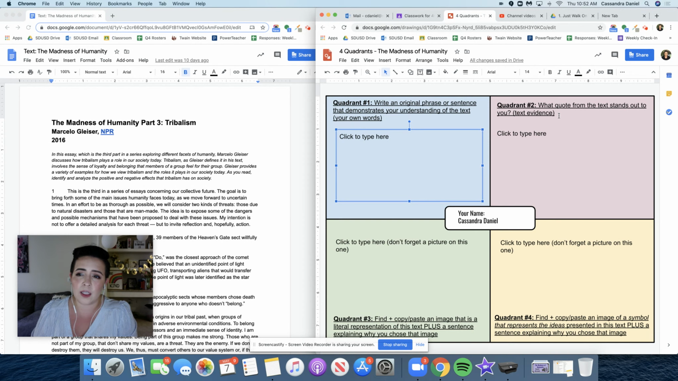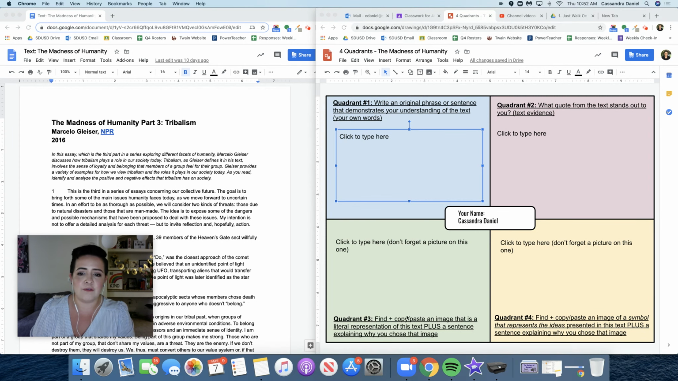The second quadrant, we're going to pick a quote from the text that stands out to us that shows what the main idea of the text is. Then quadrant 3, we're going to find and copy and paste an image that is a literal representation of the text, plus a sentence explaining why we chose that image. And then quadrant 4, we're going to copy and paste an image of a symbol that represents the ideas presented in this text, plus a sentence explaining why we chose that.